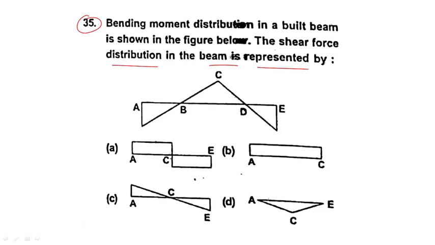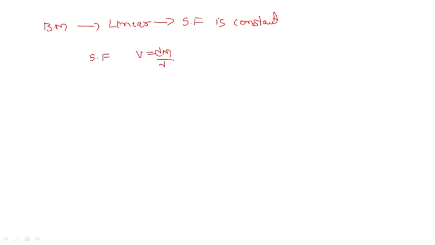If the bending moment is linear, the shear force distribution is constant, you already know this point, right? So the shear force V is equal to dM by dx, where M is the bending moment.